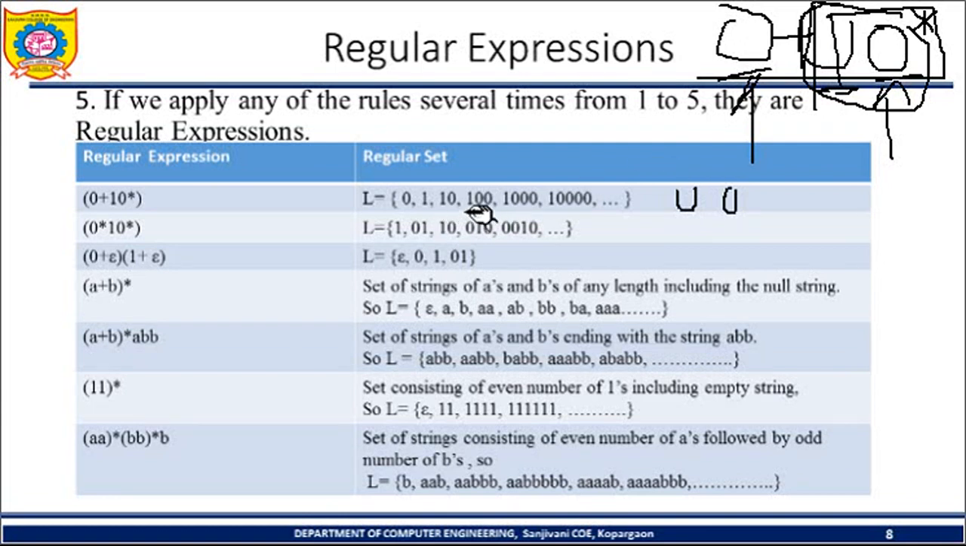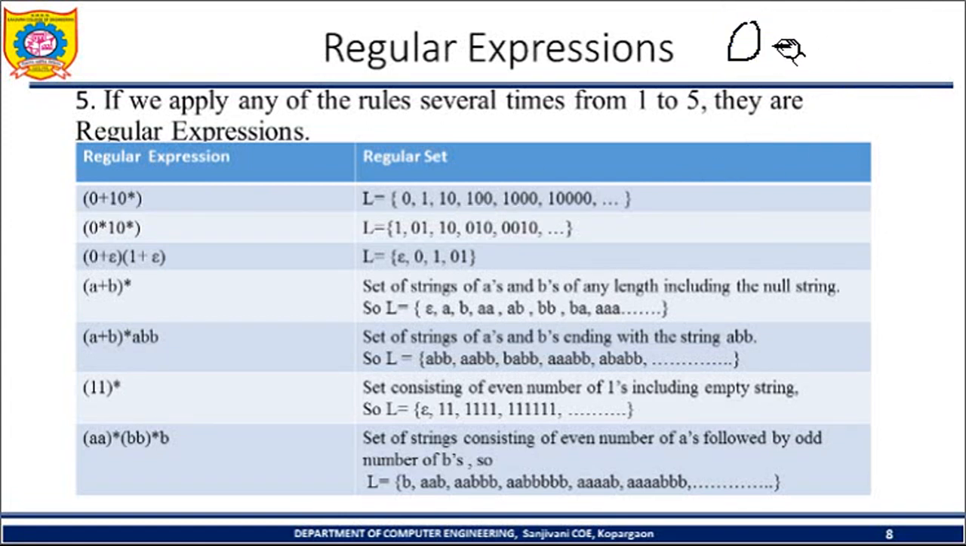Or here you can write 1 0 0. What does this indicate? I am selecting 1 one time and 0 two times, so that's why 1 0 0. This indicates I am selecting 1 and 0 three times. Every time I need to select 1. Why? Because there is a concatenation between 1 and 0 star. In concatenation I need to select that alphabet.